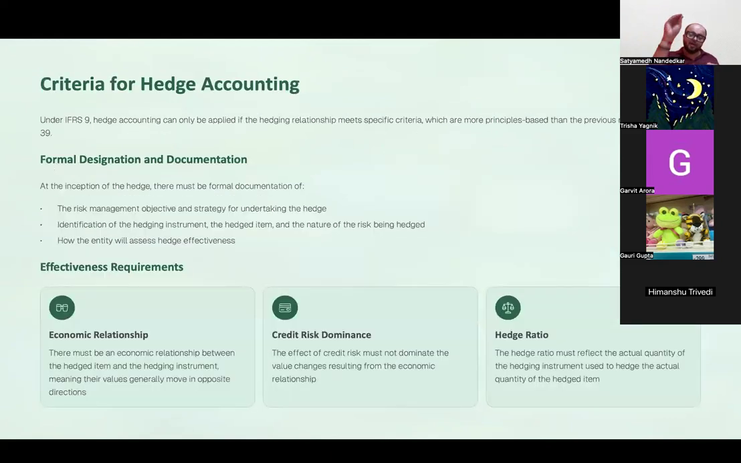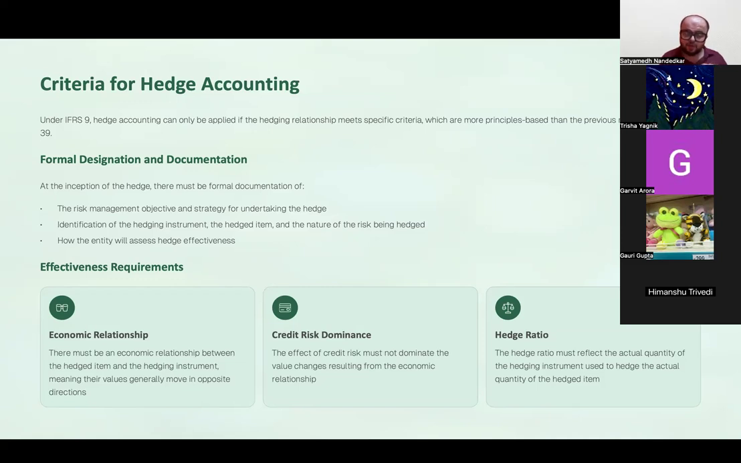Now, for effective hedge accounting, there are three requirements that you need to fulfill. One is economic relationship. There has to be a relationship between the hedged item and the hedging instrument. Say the fluctuation is expected in the price of gold, then your hedging instrument should basically cover the changes in the price of gold. So वो एक correlation necessary है.